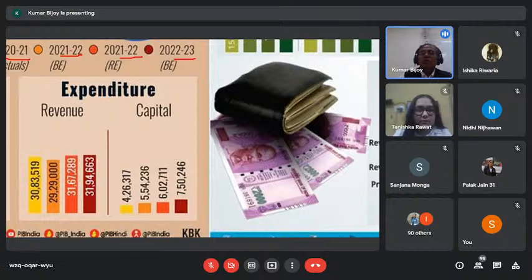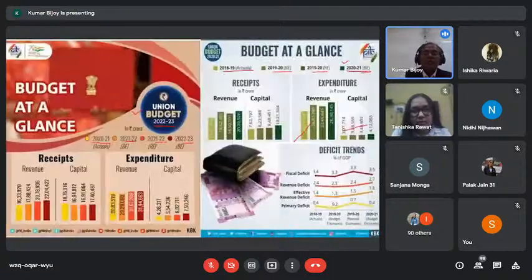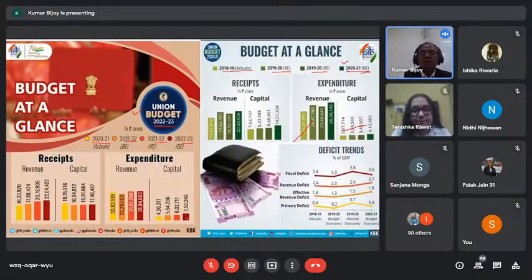This is the way through which even employment will get generated, because more and more projects will come, employment will get generated. And that's why you must have seen that the stock market had really welcomed the budget in a positive manner. Keeping these things in mind, ultimately we say that revenue is this much only, and approximately 16 trillion rupees of deficit is there, but government is not compromising.